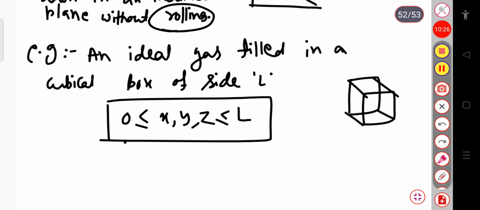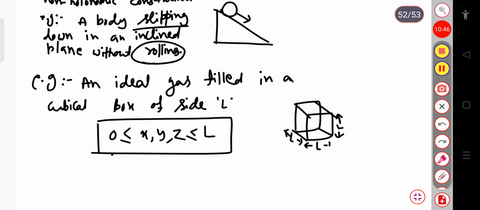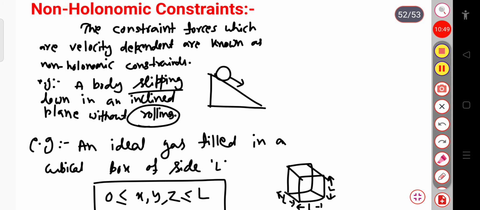Within this limit, suppose this length is L. Here this is the cube, so the length, breadth, and height will be L, so it lies between 0 to L. This holonomic and non-holonomic constraint are divided on the basis of whether it depends on the velocity or is independent of velocity. When it depends on the velocity, it is known as the non-holonomic constraint. When it is velocity independent, it is called the holonomic constraint.